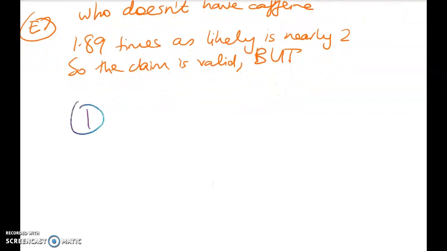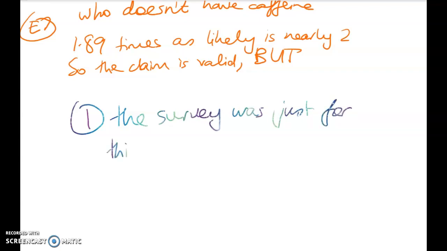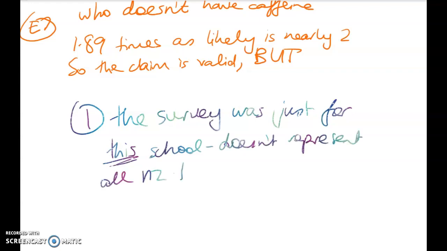So the first problem is the survey was just for this school. It doesn't represent all NZ teenagers, right? So there might be differences across schools in sleep issues and caffeine consumption.